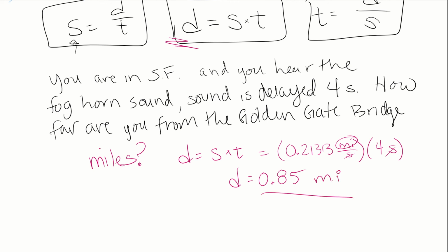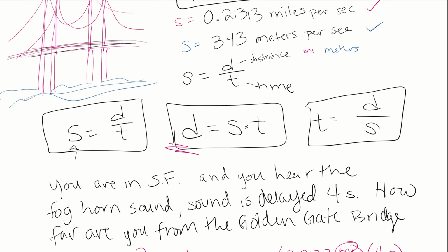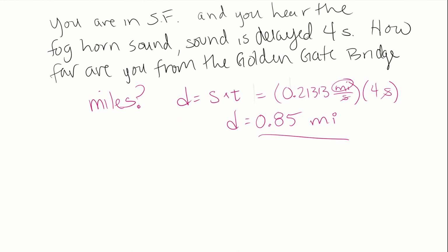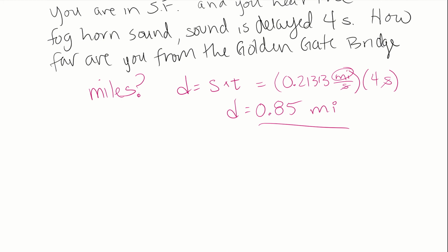So 0.85 miles. But what if instead I asked you how many meters away from the Golden Gate Bridge you were? Remember we have another value for our speed, 343, if we are looking in meters. So let's say we wanted to know how many meters we were away.